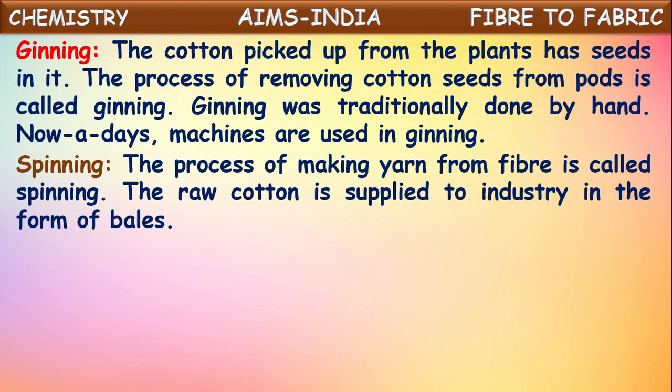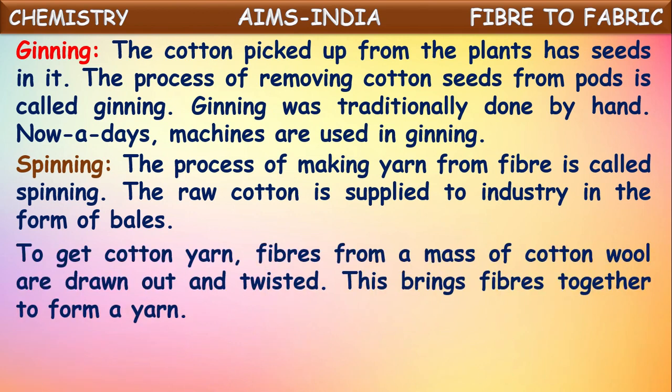Next, spinning. The process of making yarn from fiber is called spinning. The fiber collected from the cotton balls is spun and converted into yarn. The raw cotton, meaning the cotton which is separated from the seeds, is supplied to the industry for the spinning process in the form of bales.